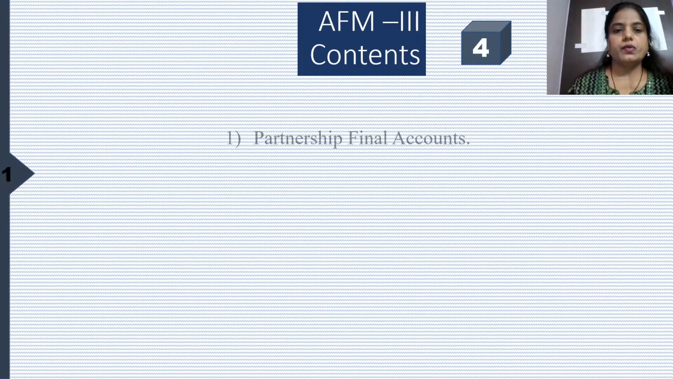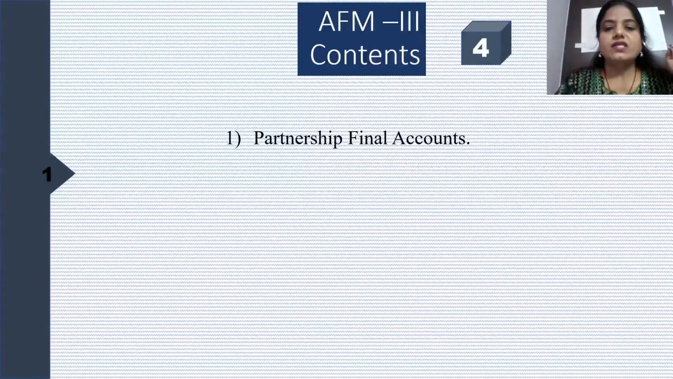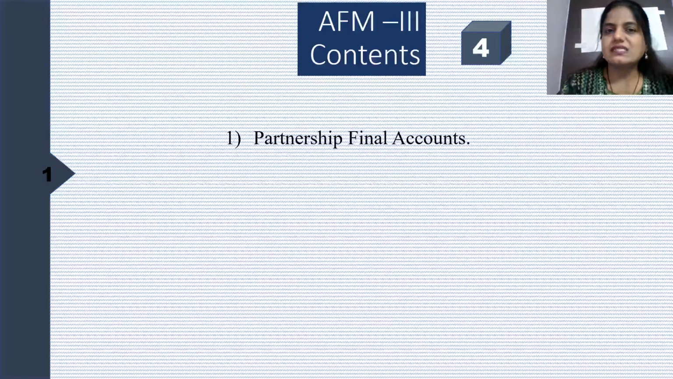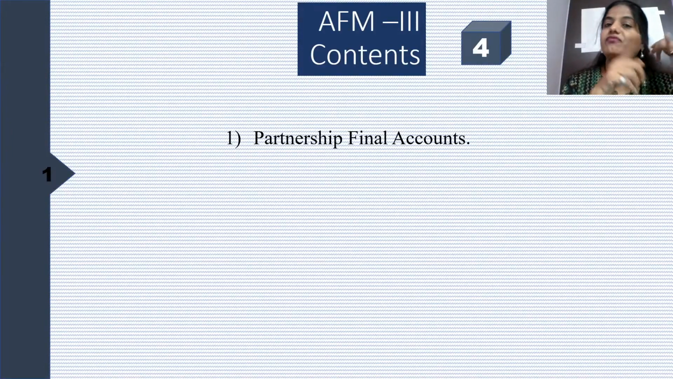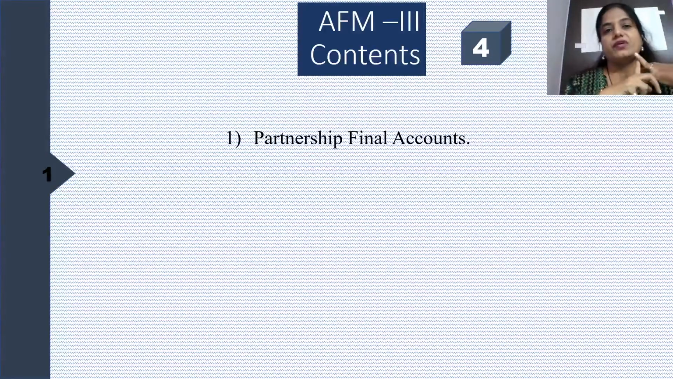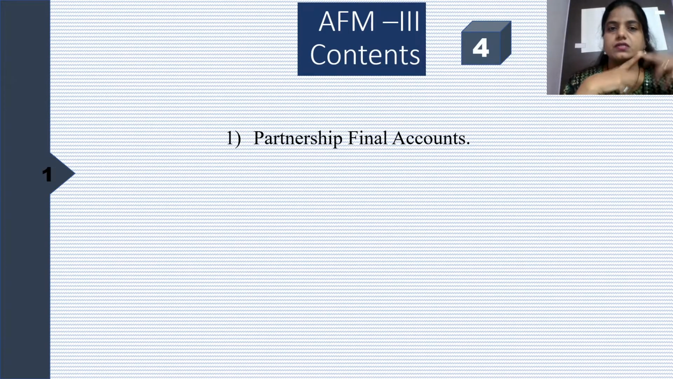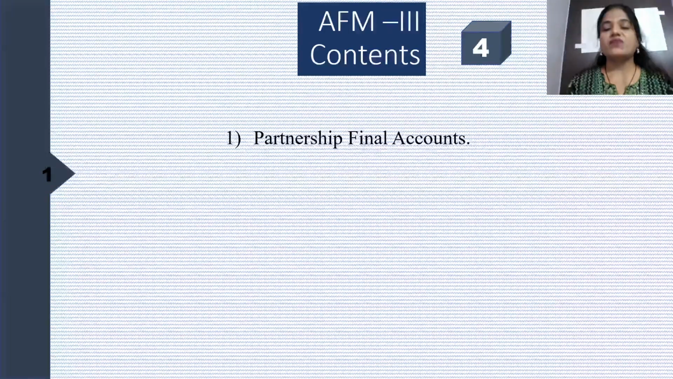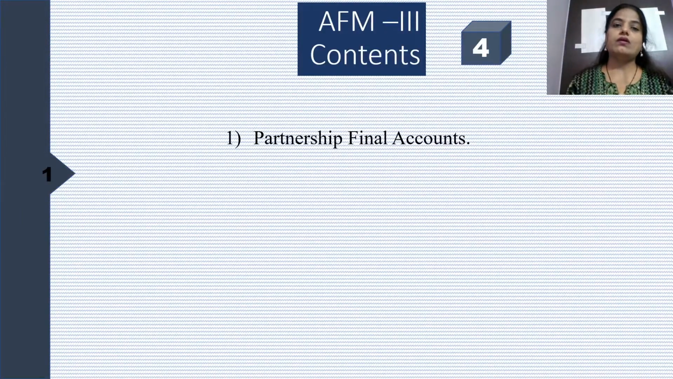So the first topic that we are going to have is partnership final account. Final account, a very familiar word, right? Yes, because since 11th standard you have been doing this part of final accounts. In 11th standard you have done sole trader's final accounts. In 12th standard you have done partnership final account. In FY again you had final account of manufacturers. And again in SY this final account is there. So definitely there might be something new that we are going to learn this year in partnership final accounts.